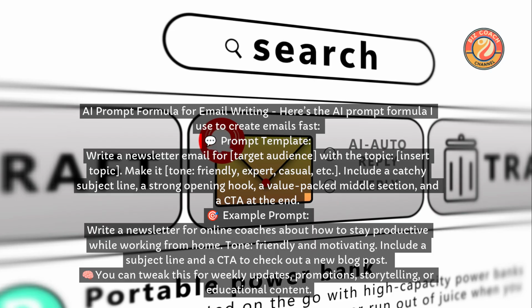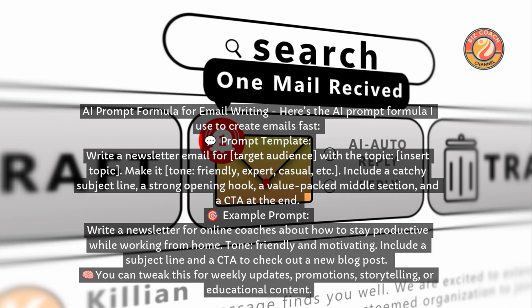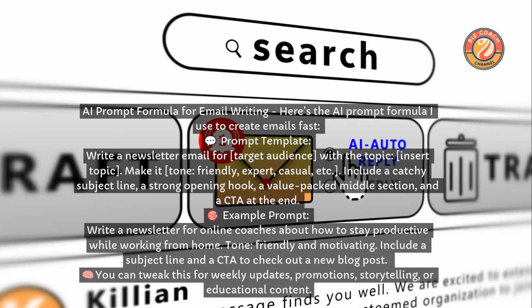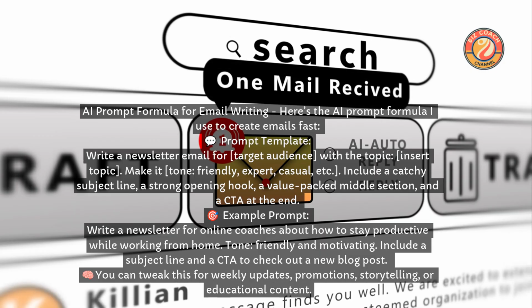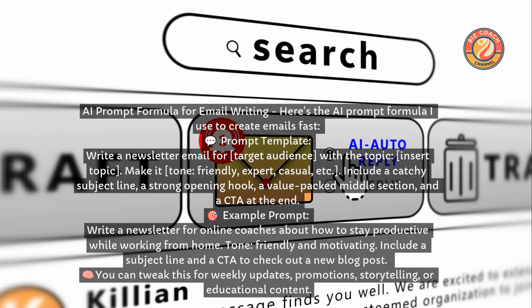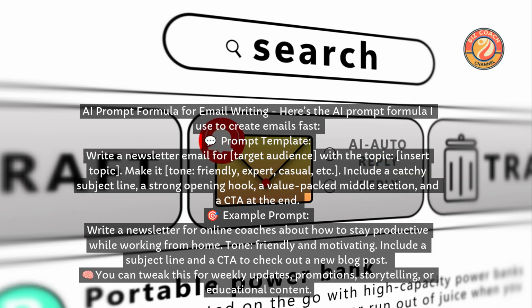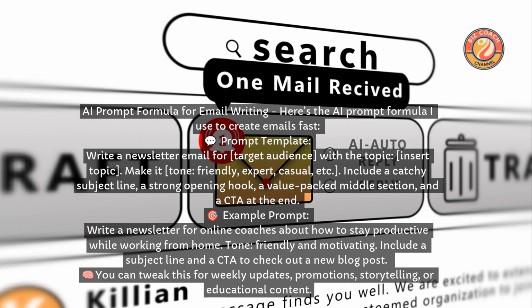AI prompt formula for email writing. Here's the AI prompt formula I use to create emails fast. Prompt template: Write a newsletter email for target audience with the topic, insert topic. Make it tone: friendly, expert, casual, etc. Include a catchy subject line, a strong opening hook, a value-packed middle section, and a CTA at the end.